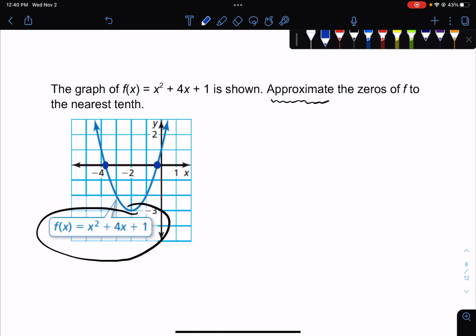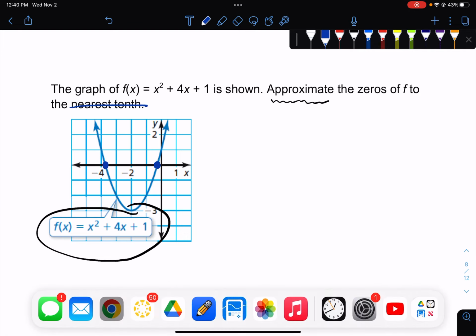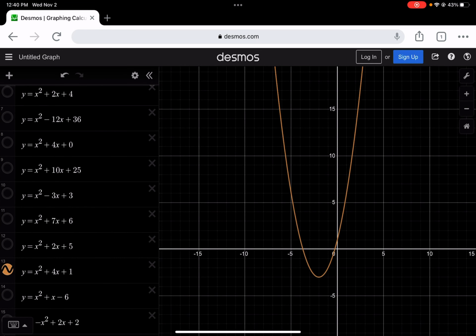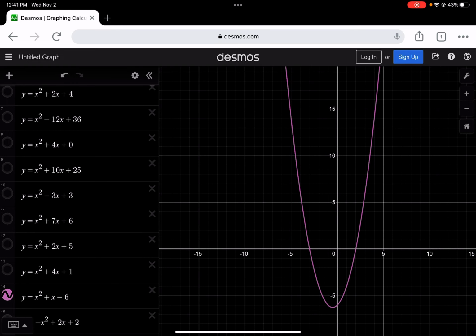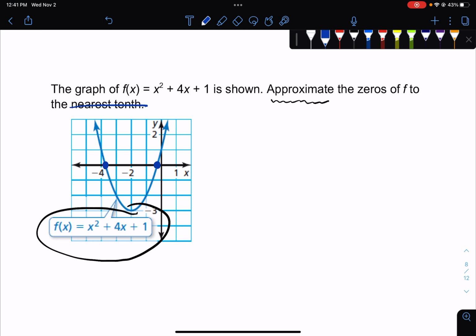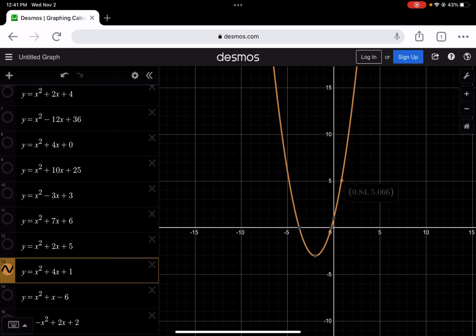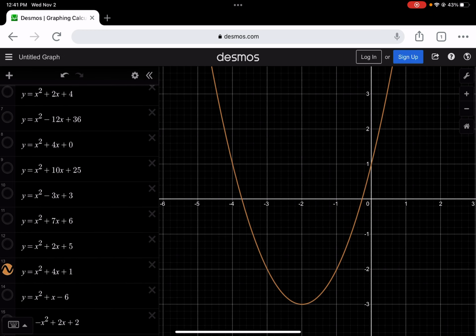Remember, in this class, you always use 3 decimals. I don't want the answer to the nearest tenth. I want 3 numbers after the decimal. So I think this one is the one that we already did. I just graphed it on Desmos.